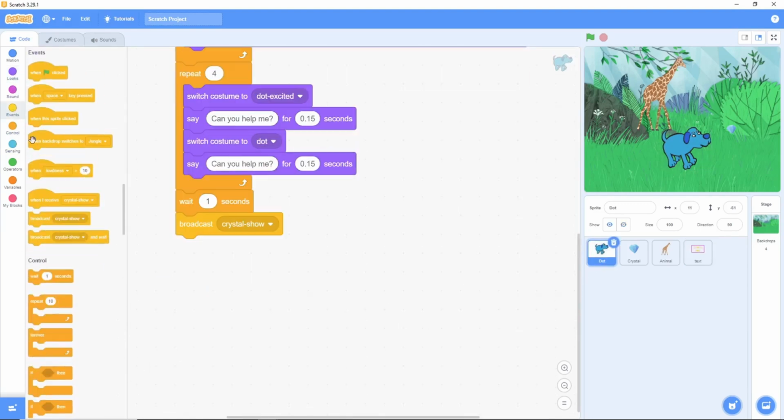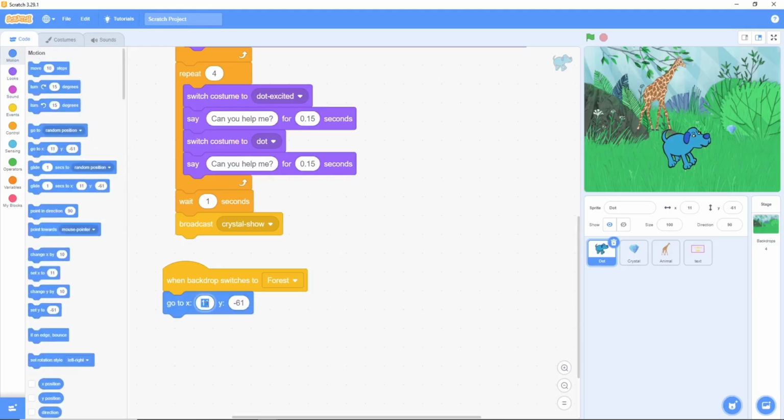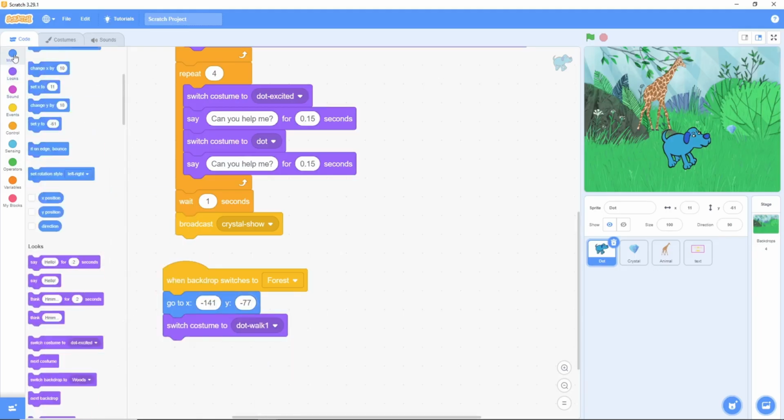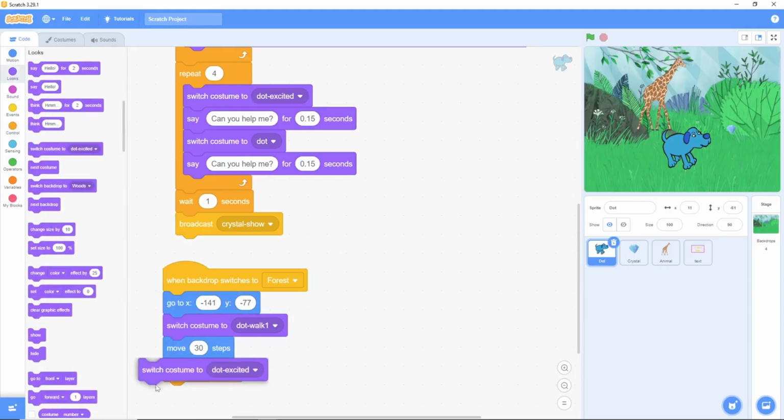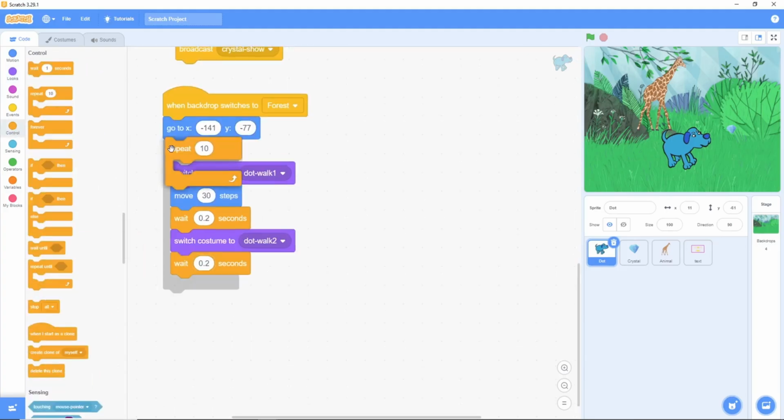The dog. Dot also needs to walk to her new spot. We'll use a repeat 4 times loop to switch between the Dot walk 1 and Dot walk 2 costumes while she moves, simulating a walking animation.